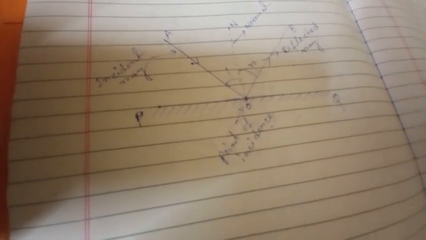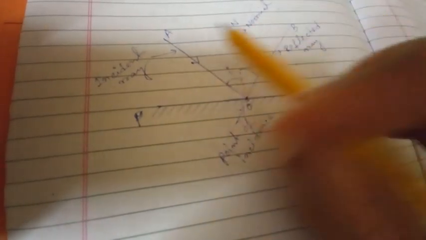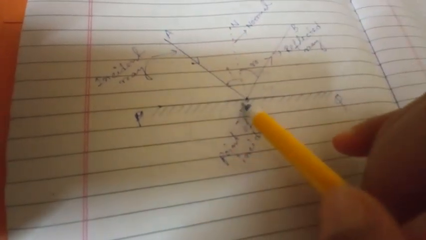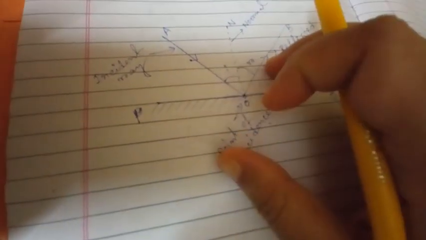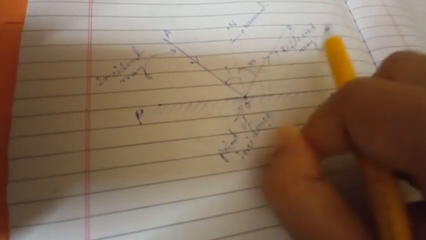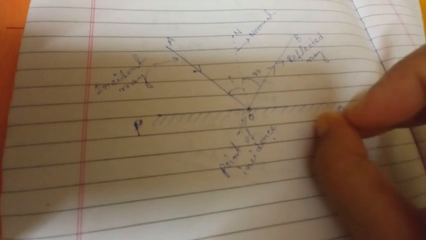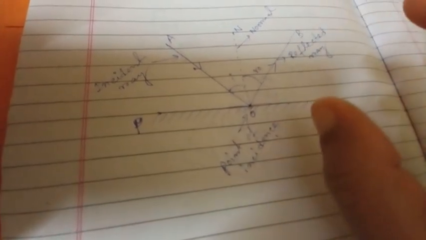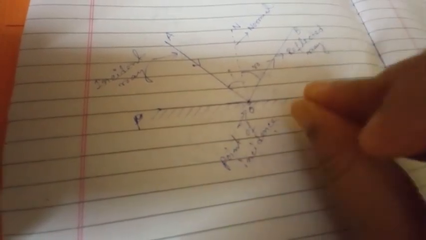If you draw the arrow sign, then we can understand that the light is falling this way and is reflected back this way. So the arrow sign is very, very important. You have to memorize all the terms related to reflection and their definitions, and keep them in your mind. These are very important.